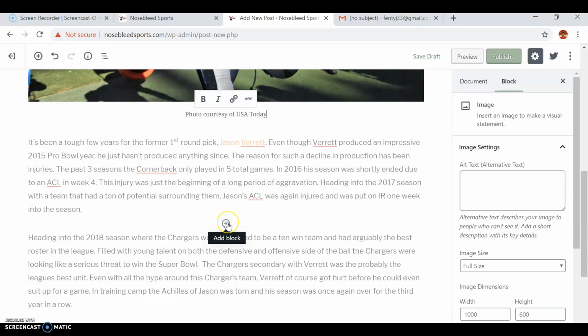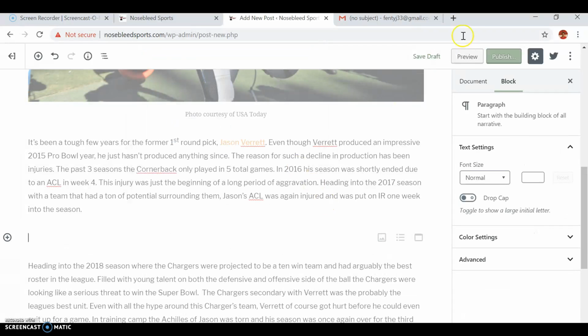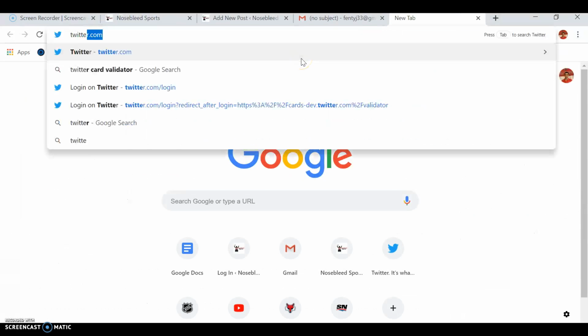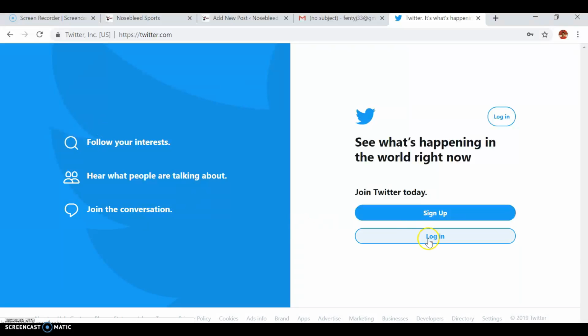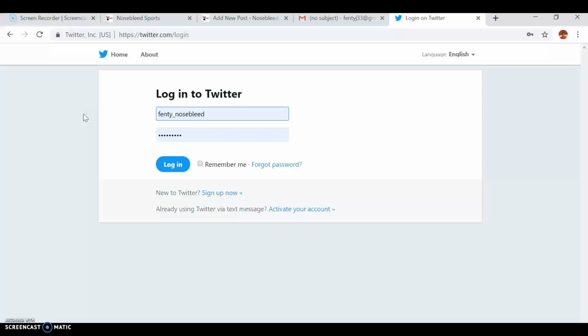So once again, you're going to go to add block. And you could click Twitter, you could click paragraph. It doesn't really matter actually. I'm actually going to just click paragraph. And I'm going to go over to Twitter. Should have had this up before I started. That is my fault. All right.